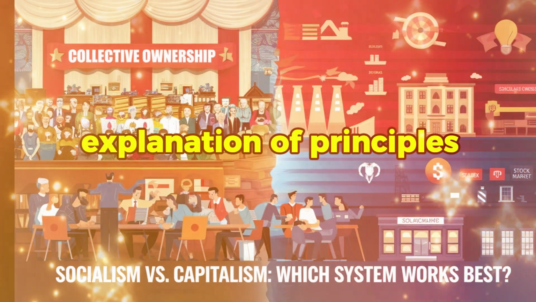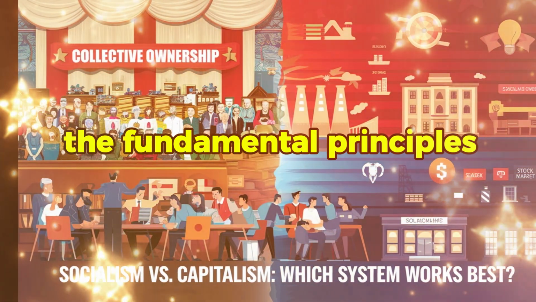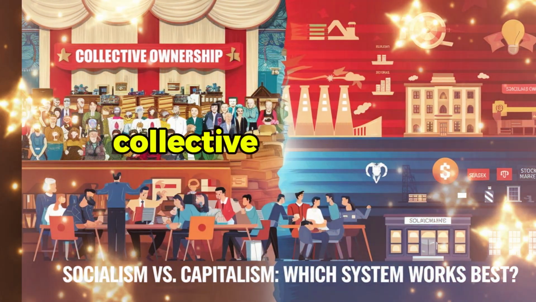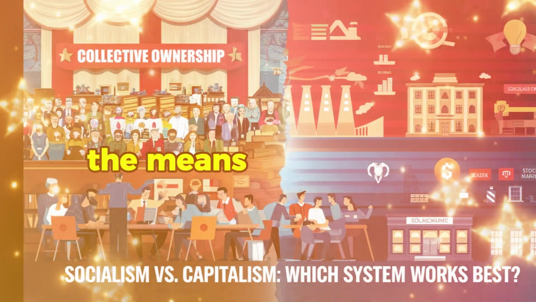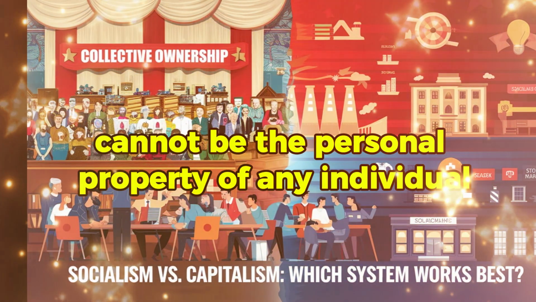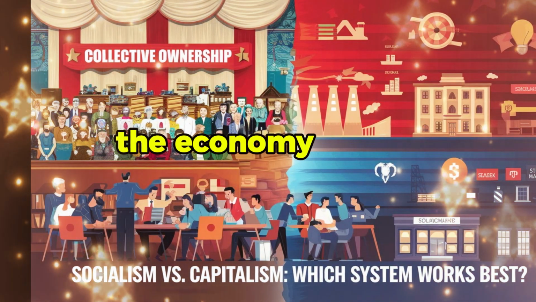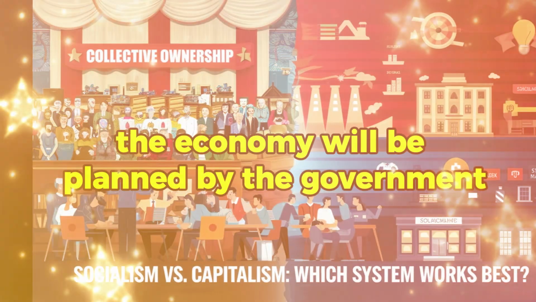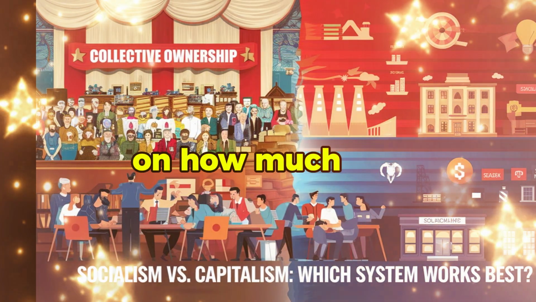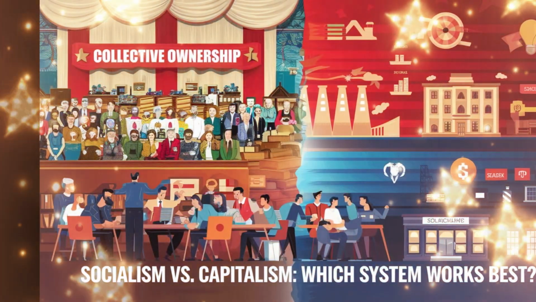Explanation of principles through PowerPoint. The fundamental principles of socialism include: 1. Collective ownership. The means of production cannot be the personal property of any individual. 2. Planning. The economy will be planned by the government, which will determine what crops should be grown on how much land and what should be produced in which factory.